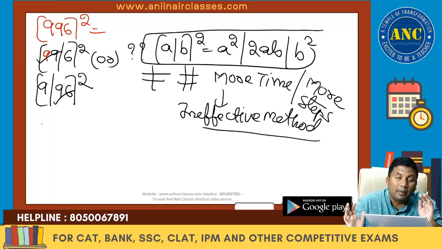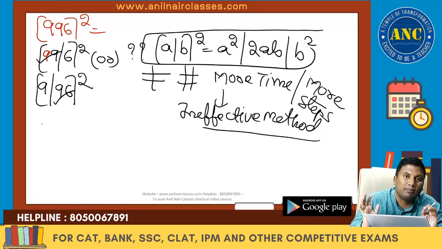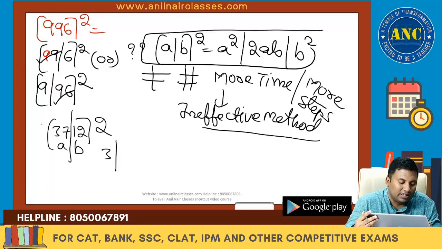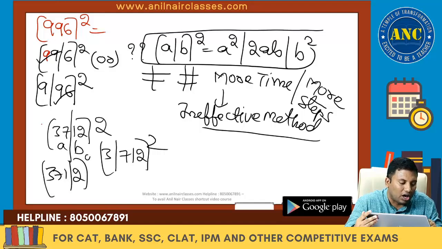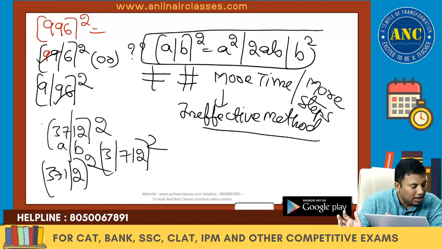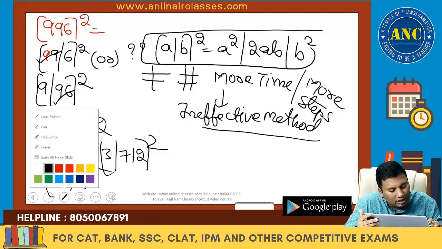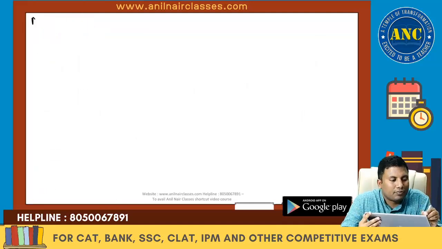Method 1 is (a plus b) whole square for a 2-digit number, and (a plus b) whole square for a 3-digit number. Suppose it is 3712 square, by this time you should have got an idea. Either you can split like this, or like this, or like this. This is just a thought process which I wanted to tell you. I hope the idea is clear. This method is not effective for a few numbers. Method 2.